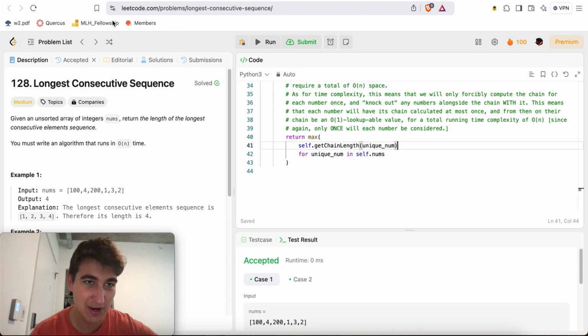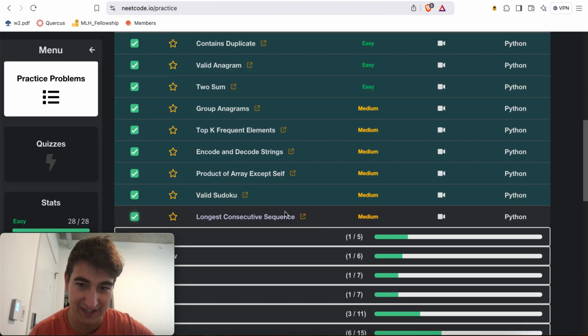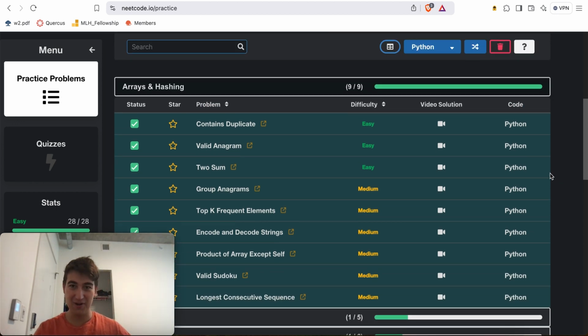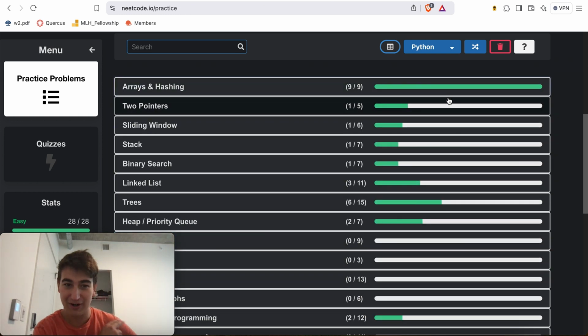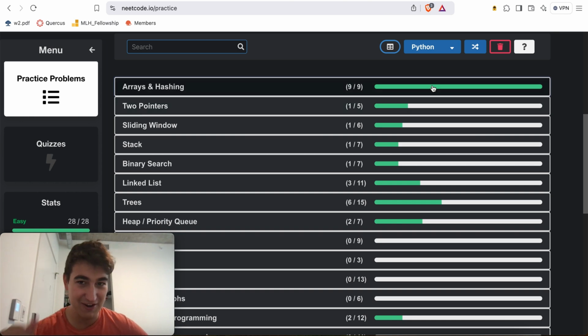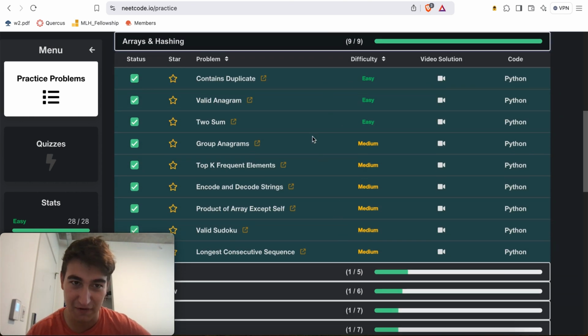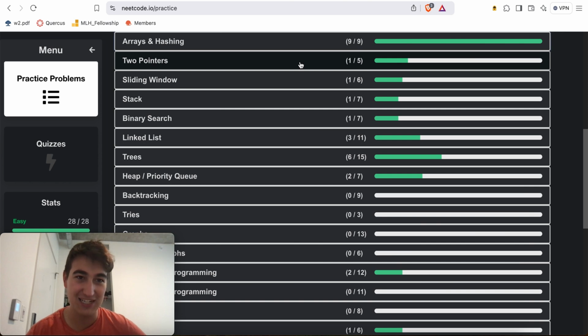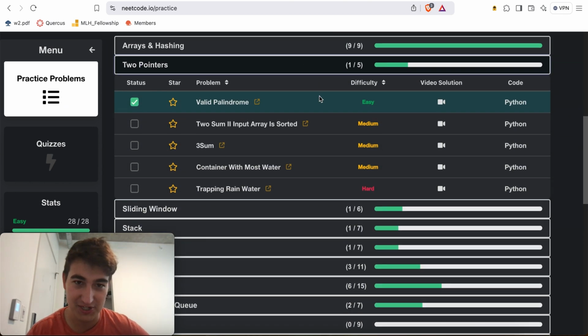But otherwise, as always, let's make sure that we come in here and check off the fact that we did this problem, which is actually a super nice milestone, because now that means we're finally done with arrays and hashing for the rest of the NeetCode 150. So we'll never more be doing another arrays and hashing problem for the rest of the NeetCode 150 challenge. We've completely finished off section 1, which feels very awesome. All problems solved for arrays and hashing, which means that in the next video, we'll be moving on to two pointers, starting with Two Sum II, input array is sorted.